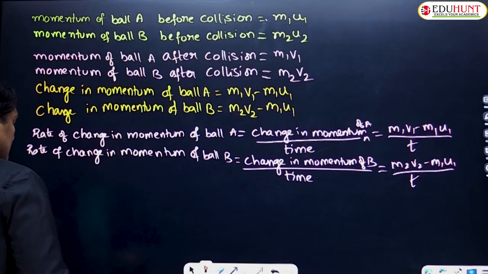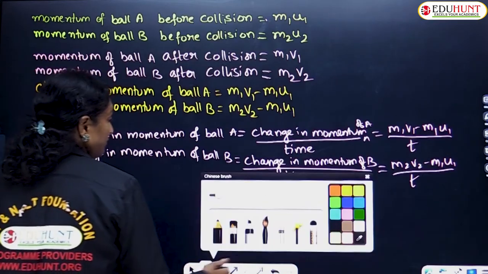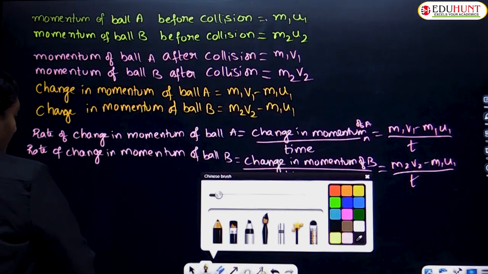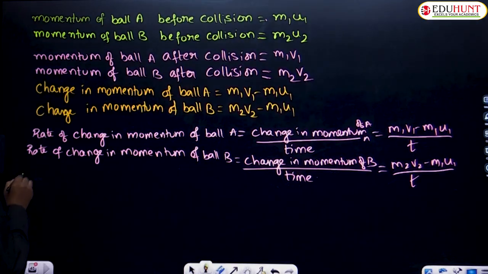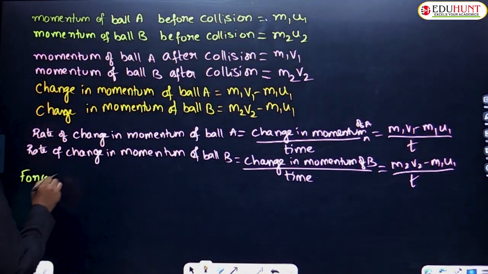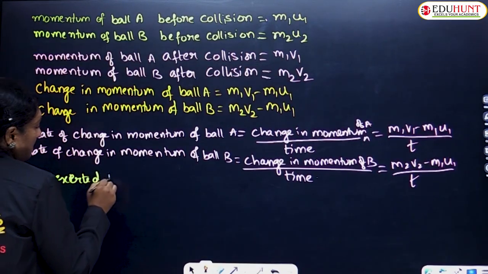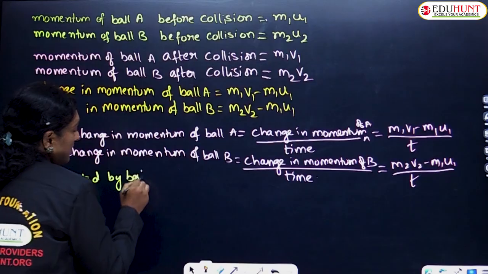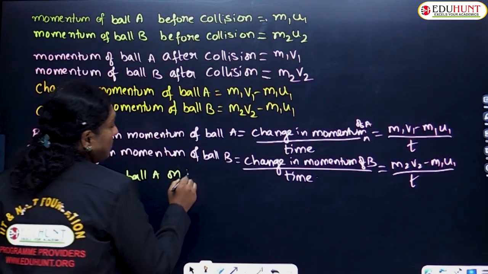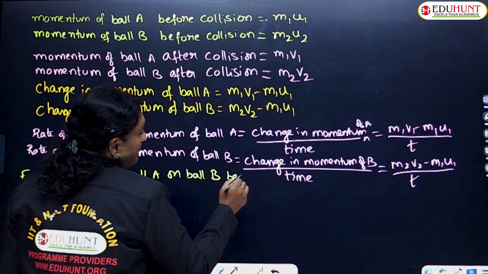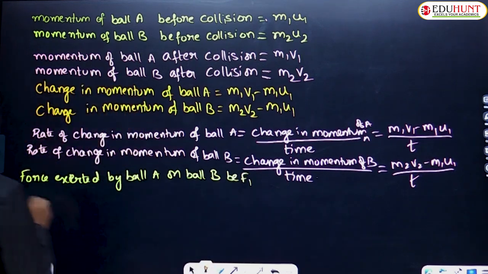So let us suppose the force exerted by ball A on ball B. Let us name this as F1.